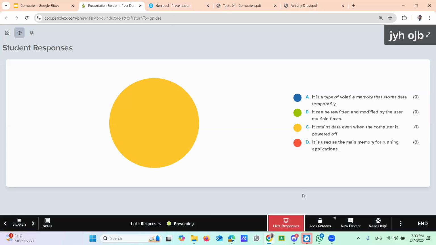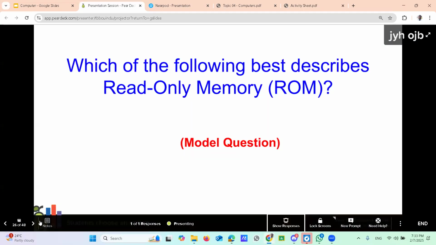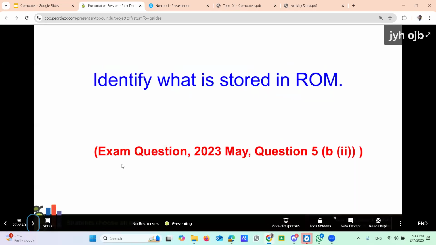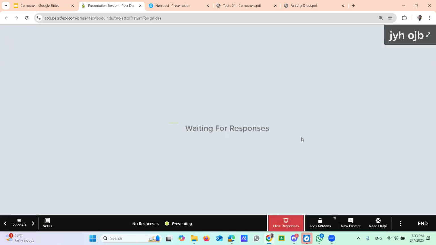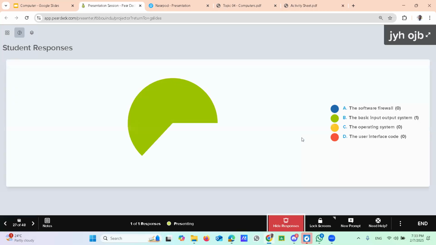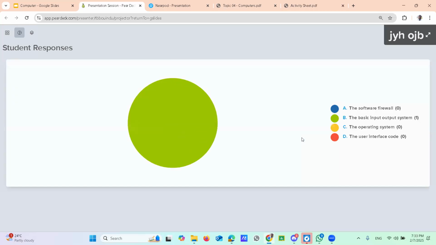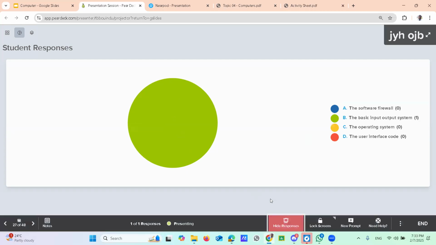Next one. The answer for this one is MCQ type, 2023 exam question. Identify what is stored in ROM. Very easily you can say, yes, the basic input output system, in short BIOS, available inside the ROM, read only memory.